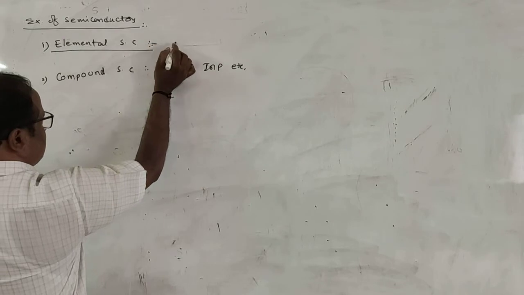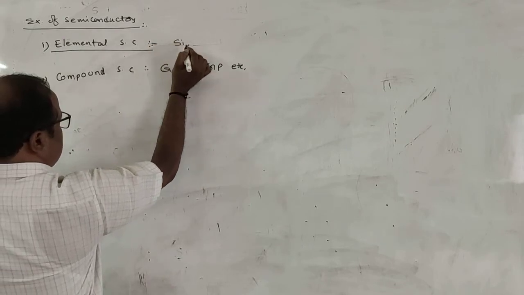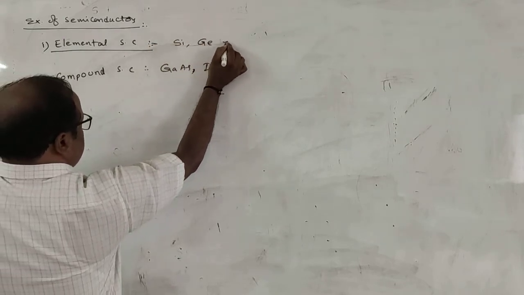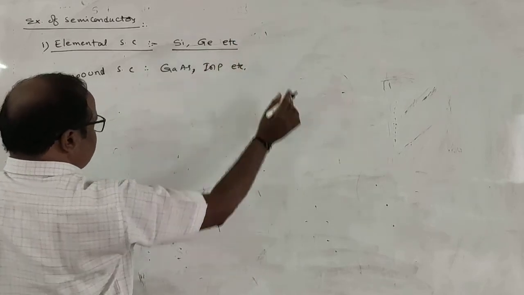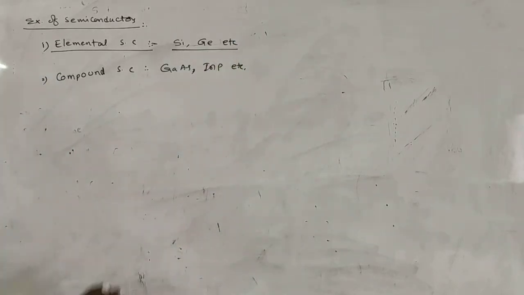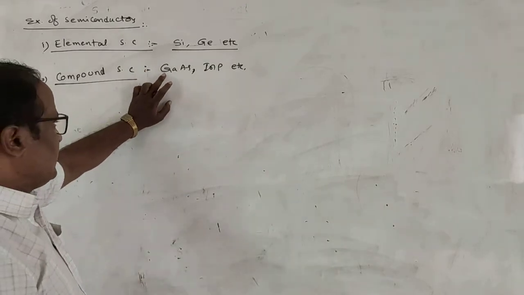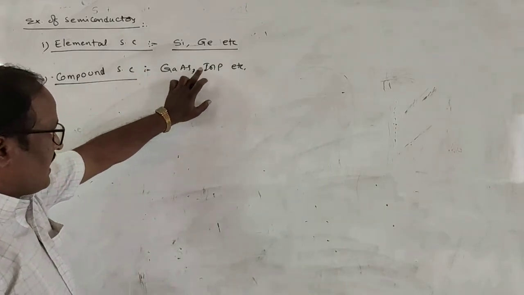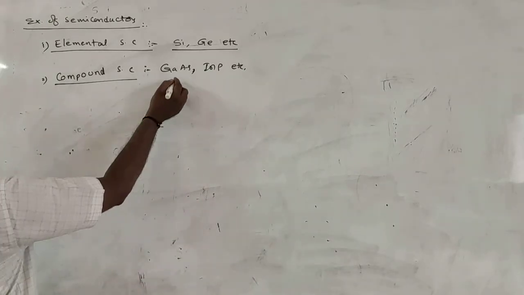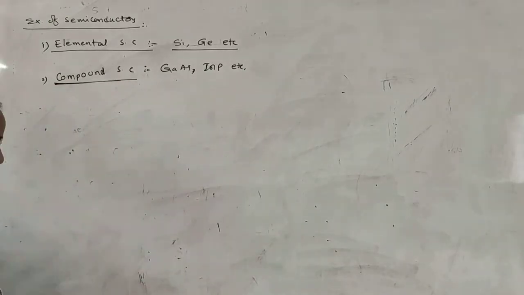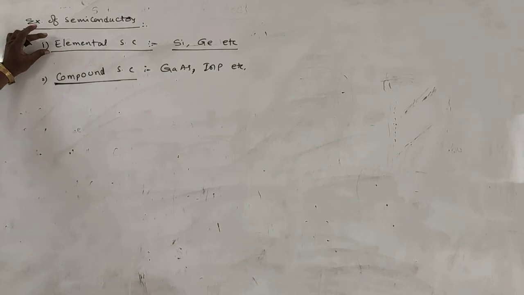Elemental semiconductors are silicon, germanium, etc. Compound semiconductors are materials like gallium arsenide, InP, etc. These are the elemental semiconductors and these are the compound semiconductors.